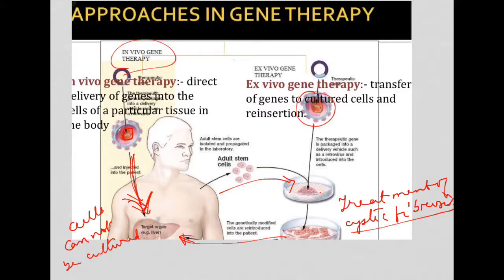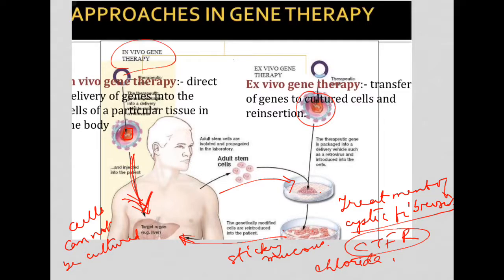Okay, CFTR, defect in CFTR, which results in the accumulation of a lot of chloride molecules, which draws a lot of water from surroundings, and this leads to accumulation of sticky mucus in respiratory tract and lungs.